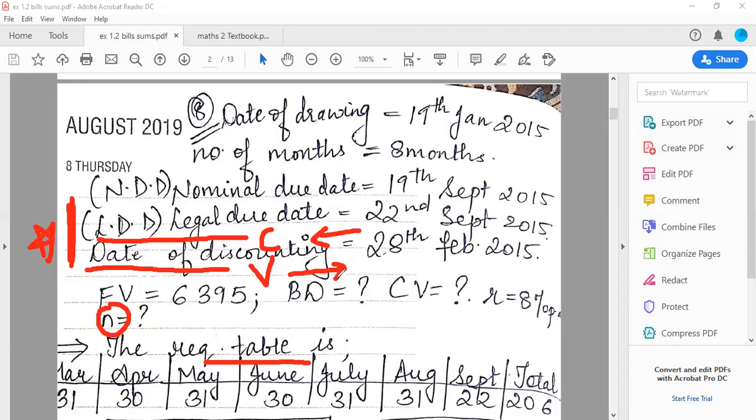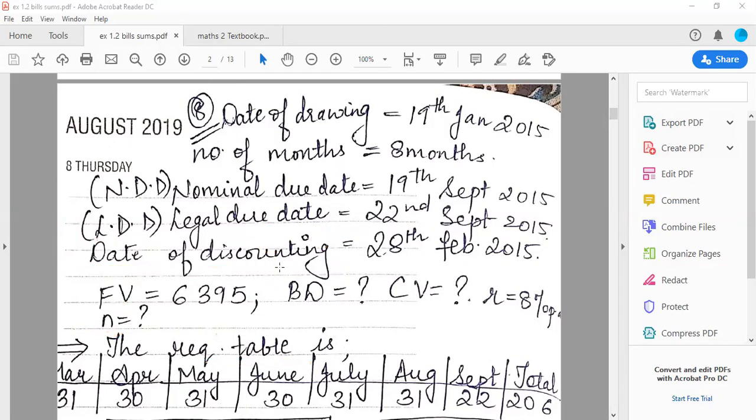So I repeat it again. If both of the two things are available, the table comes first. And second, if even one of the two is missing, then first you will write the formula and the table comes later. Understood? This is one of the most important things you have to remember. If you don't understand this, you will not understand anything. Got it? Okay. So moving forward with this logic.